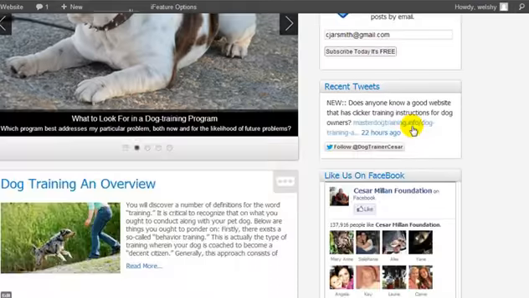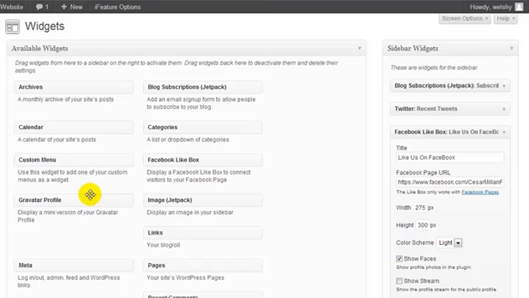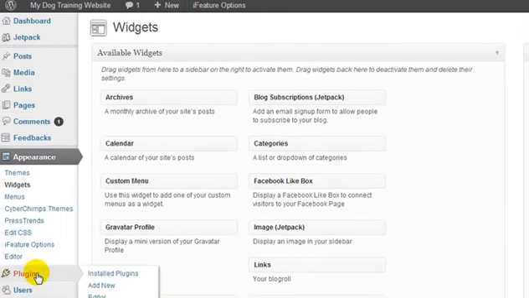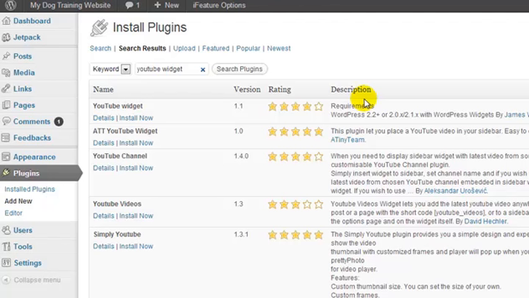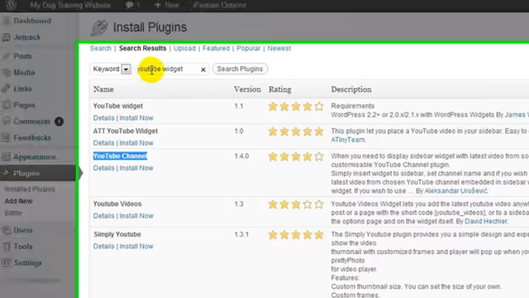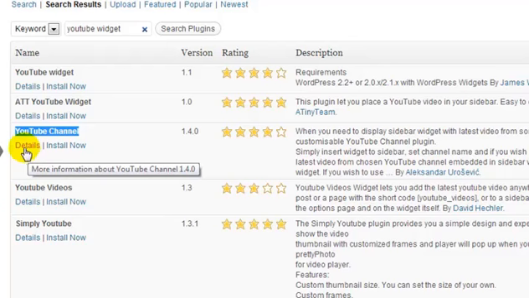And next we want to add our YouTube widget. Now for the YouTube widget, we have to go and install a custom plugin. Now you need to head over to plugins and then click on add new, and we are just going to search YouTube widget, search plugins, and it's not the first result that we want. We want to select this plugin here called YouTube channel. So I guess instead of searching YouTube widget, if you search YouTube channel, it would probably be the first result. But the plugin is called YouTube channel, and I'm going to click on the details.